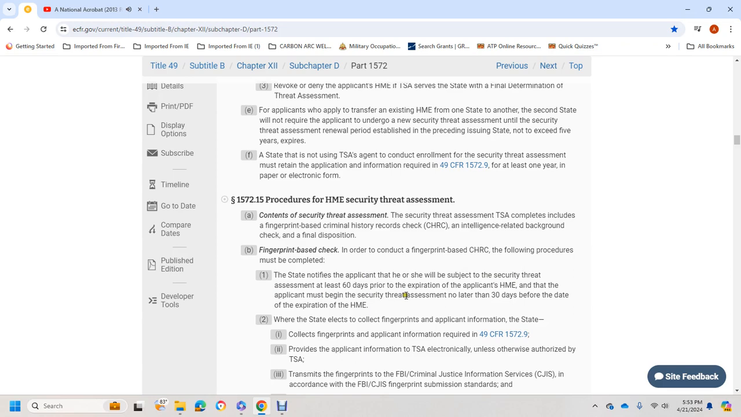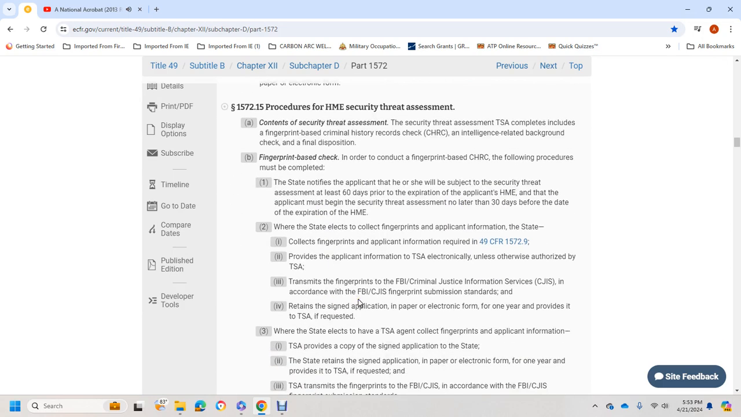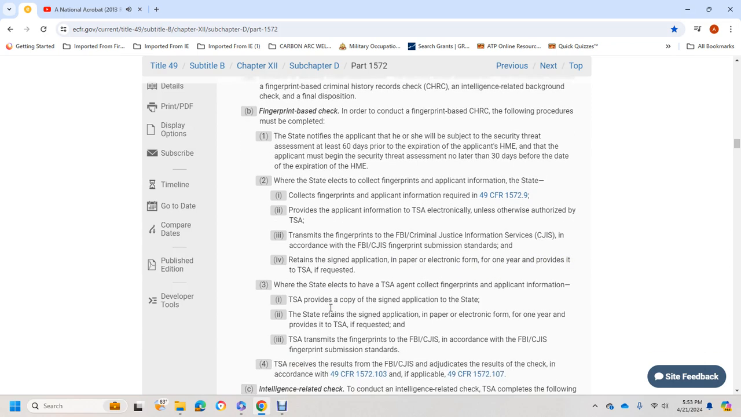The applicant must begin the security threat assessment no later than 30 days before the expiration of the HME. If the state elects to collect fingerprints and applicant information, the state will collect fingerprints and the applicant information required in Title 49 CFR 1572.9, provide the applicant information to TSA electronically unless otherwise authorized by TSA, and transmit fingerprints to the FBI Criminal Justice Information Services in accordance with the FBI's fingerprint submission standards. The state must retain the signed application, in paper or electronic form, for one year and provide it to TSA if requested.